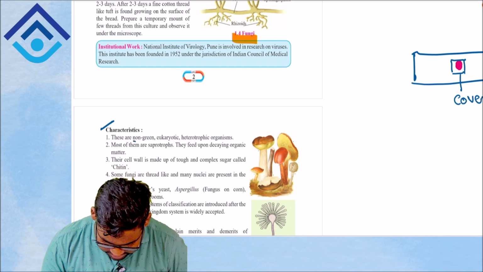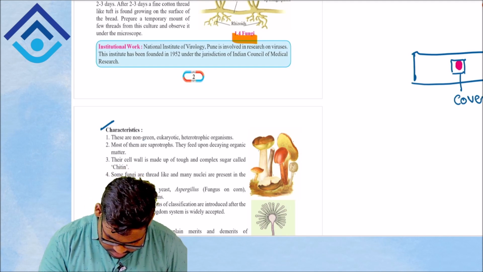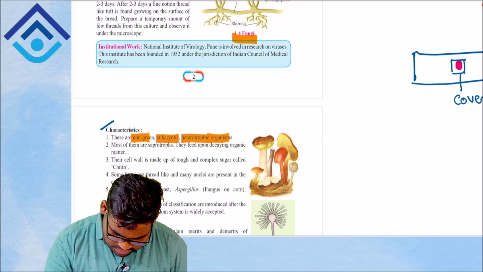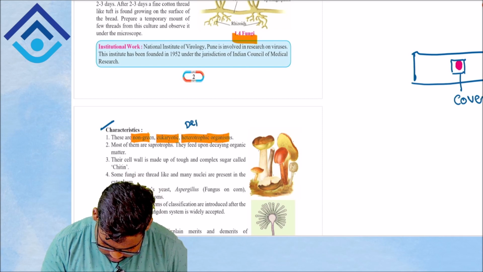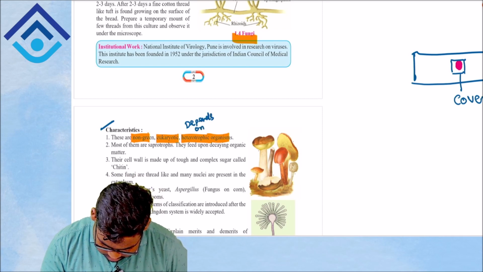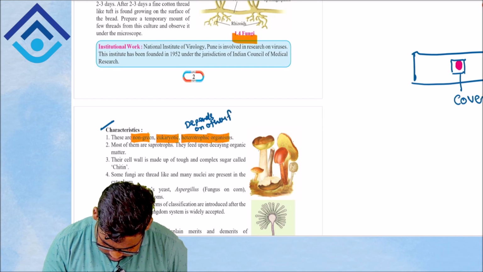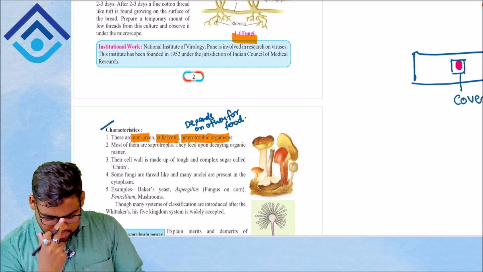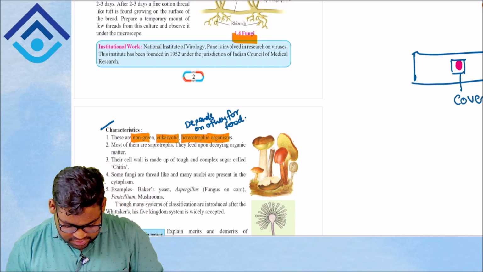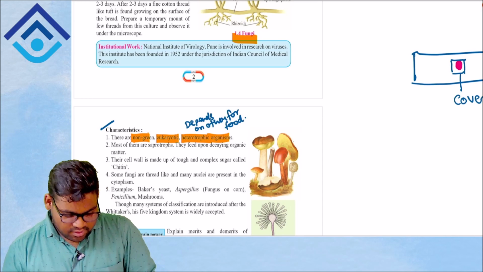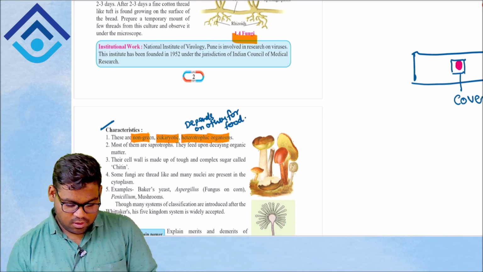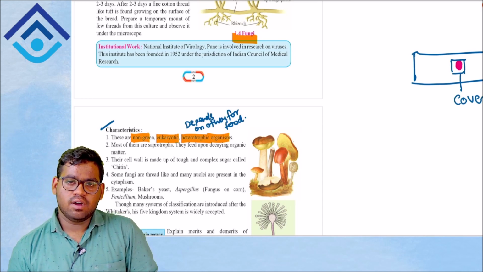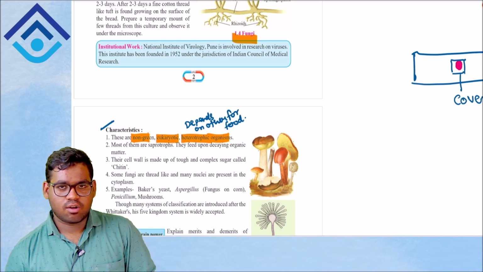Okay, they are non-green, eukaryotic and heterotrophic organisms. That means it depends on others for food. Next point, most of them are saprotrophs. They feed upon dead and decaying organic matter. So they get their nutrition from the dead parts and decaying organisms. They cannot make their own food.